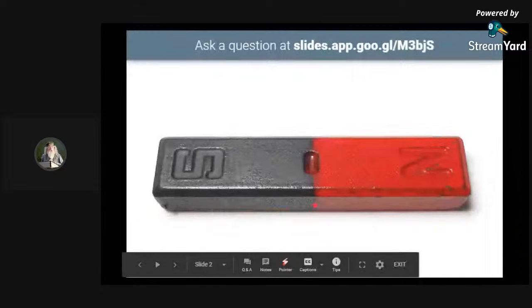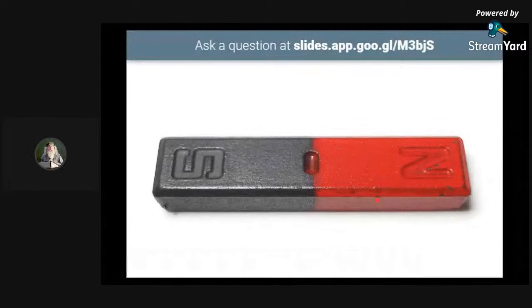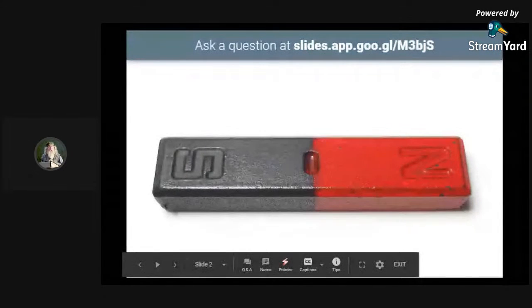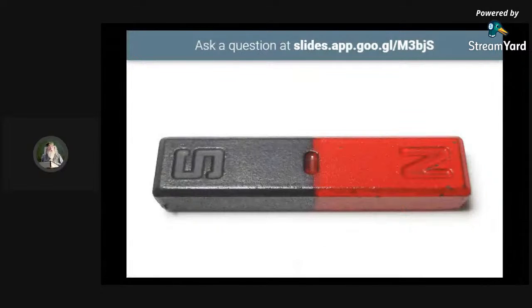What is this structure known as? Yes, magnet. Correct, a bar magnet. N denotes the North Pole and S denotes the South Pole. So this is the South Pole of the magnet, and this is the North Pole of the magnet.